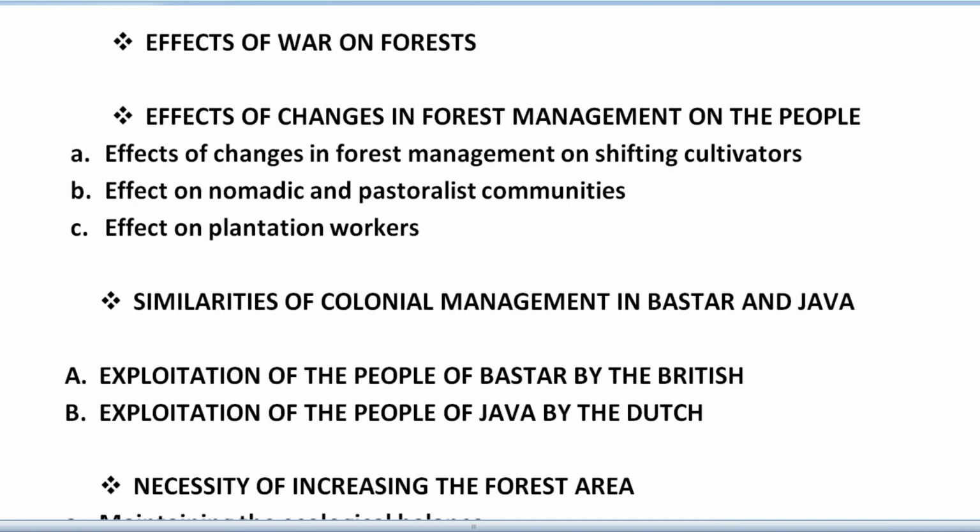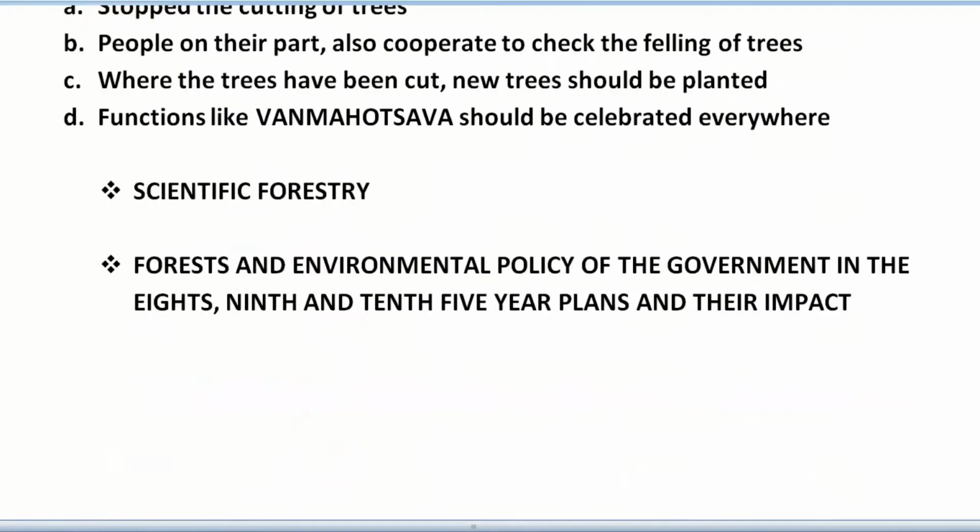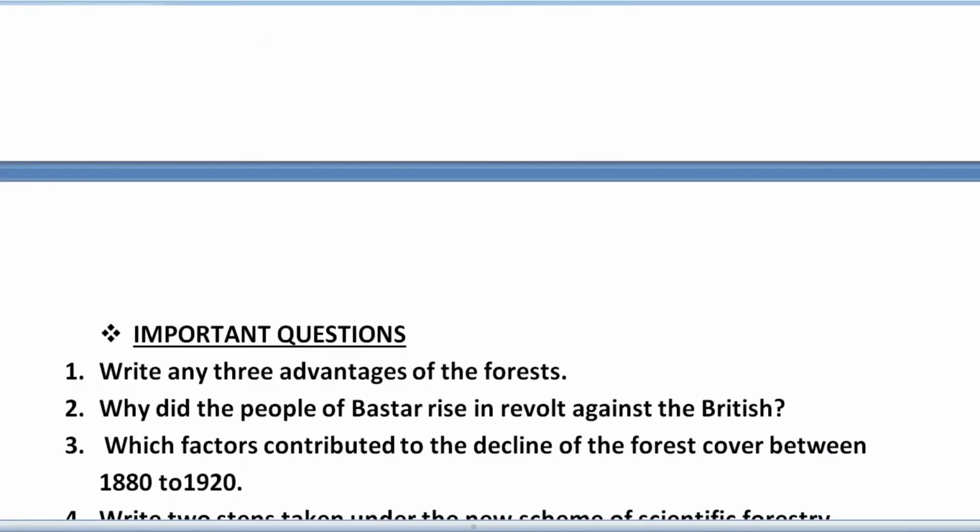So in this way, these are the main important points I have mentioned. We have discussed them through this flowchart, and in this way we have completed chapter 4 of history, Forest Society and Colonialism.